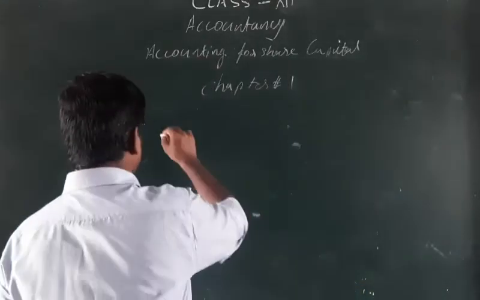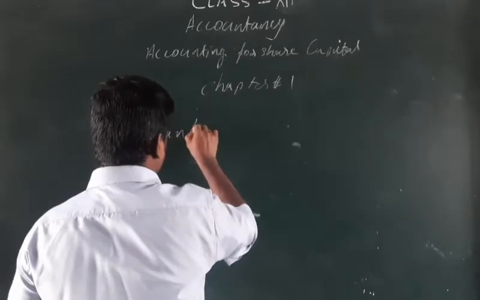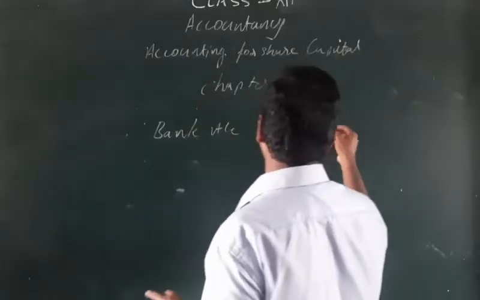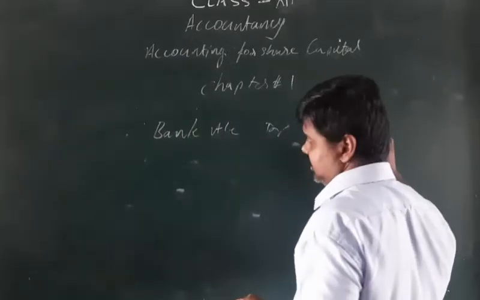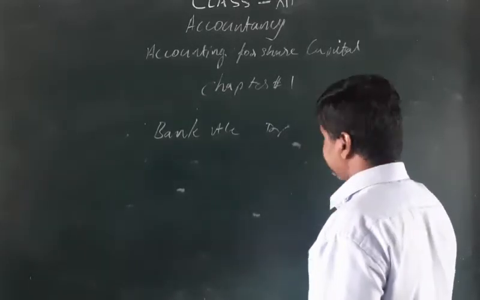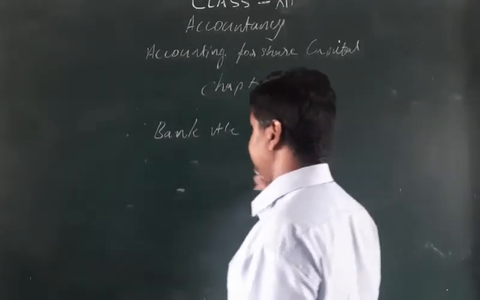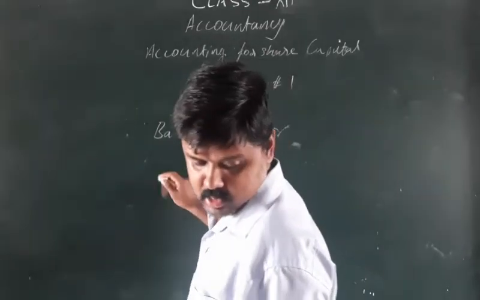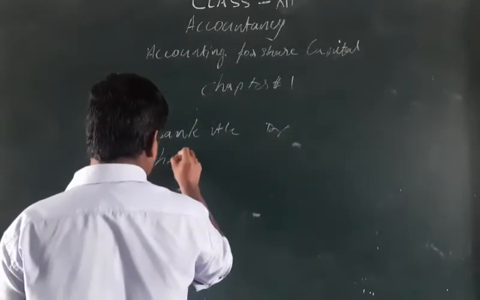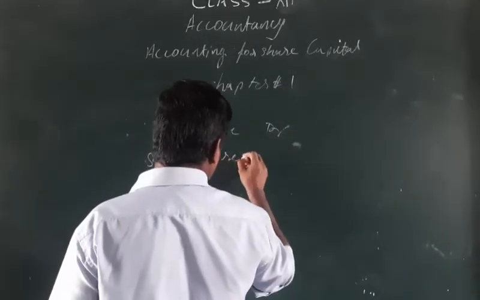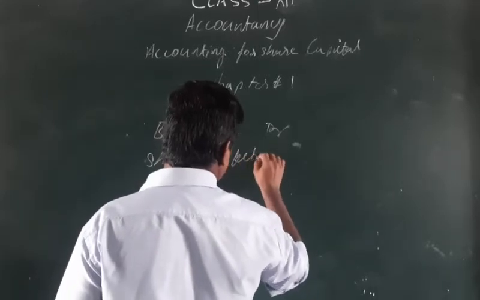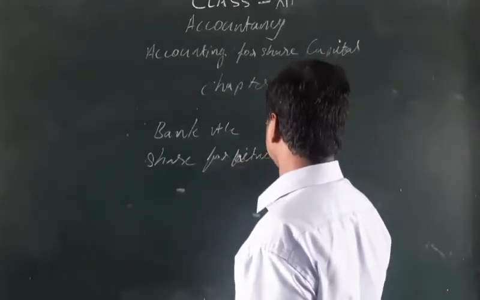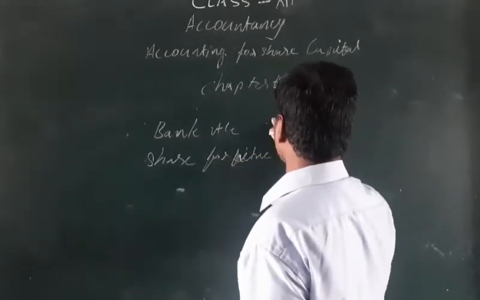The general entry is that bank account debit, that means how much amount the new subscriber or the shareholder is paying, the total amount, and share forfeiture account debit.